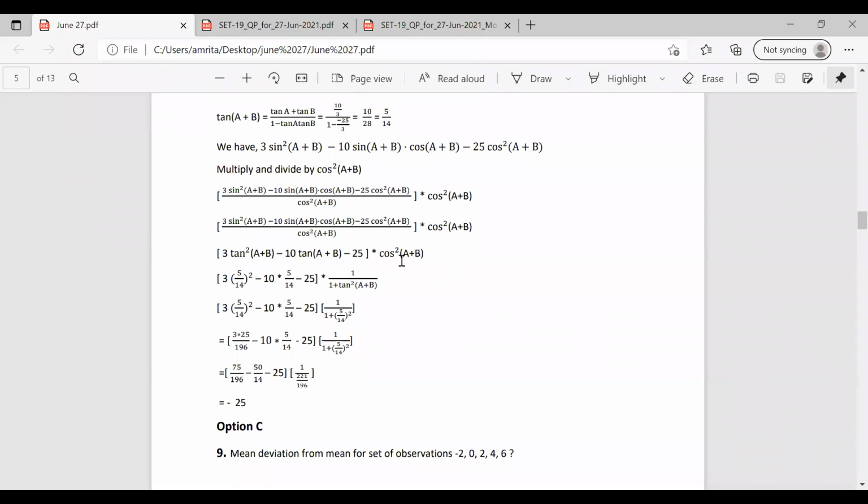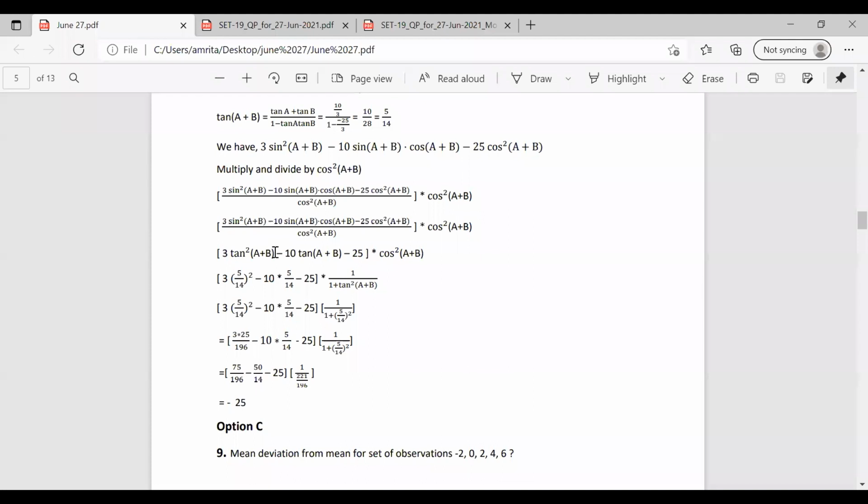Now this cos²(A+B), we can write as 1 by 1 + tan²(A+B). We are replacing cos²(A+B) as 1 by 1 + tan²(A+B). In the question, we have already found the value of tan(A+B) and tan A tan B. So now here it is asked 3 into tan²(A+B).